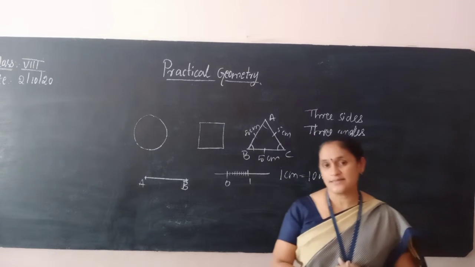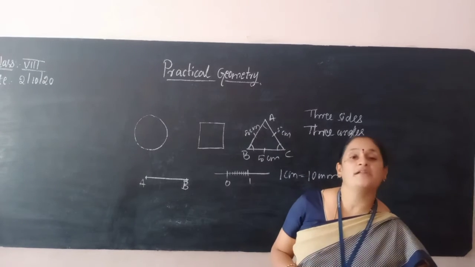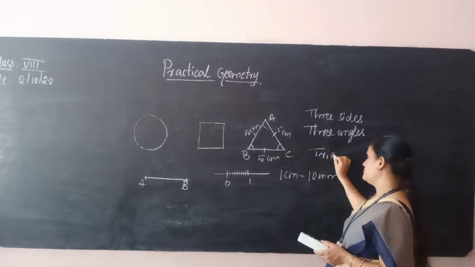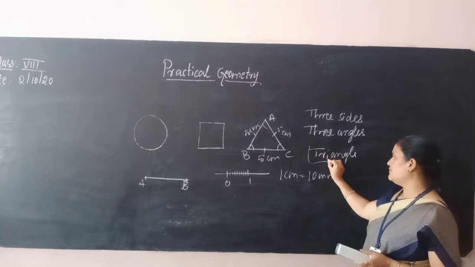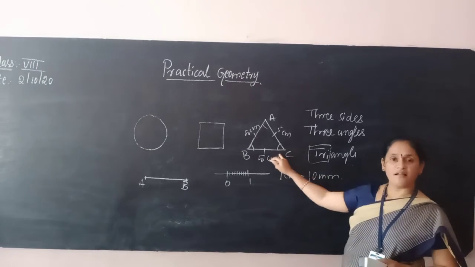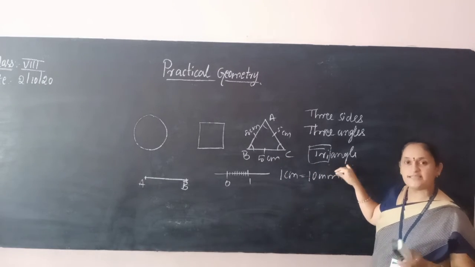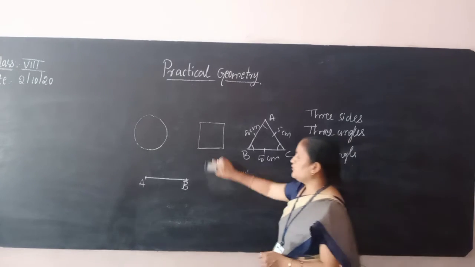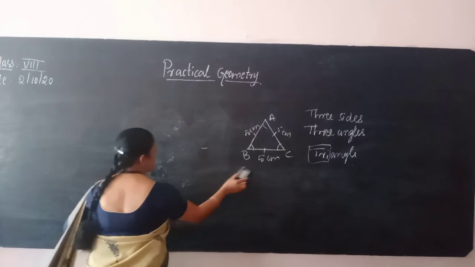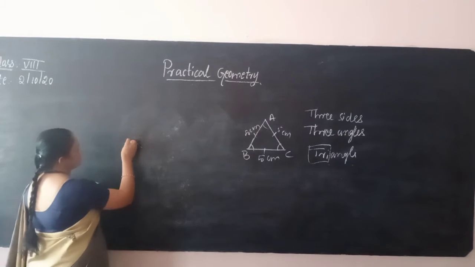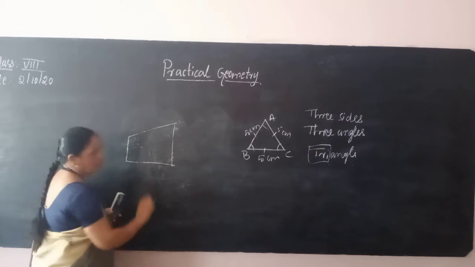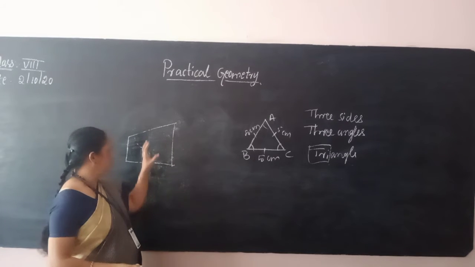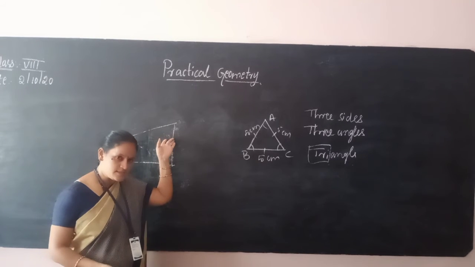But to construct a quadrilateral, quadra means what? Triangle, we are saying, means having 3 angles. What is the meaning of triangle? A figure that contains 3 angles is called a triangle. Now we are discussing a quadrilateral, isn't it? How many elements are required to construct a quadrilateral? Are 4 enough? Is it enough?